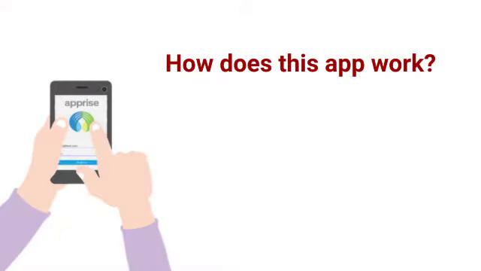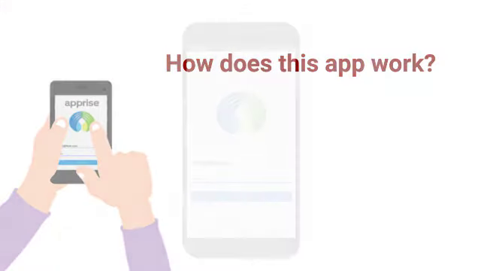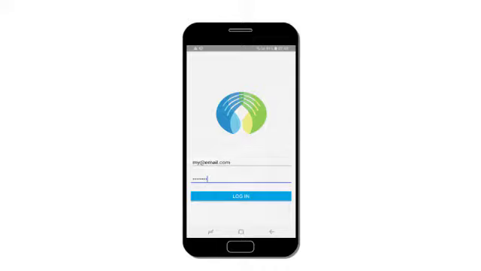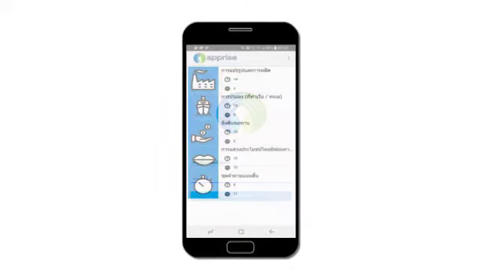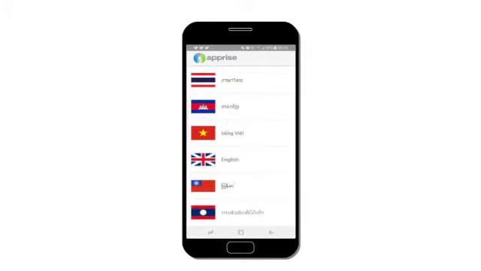How does this app work? Step 1. The frontline responder downloads the app on his smartphone. The app will offer several screening questionnaires in different languages. Step 2. When approaching the potential victim, the frontline responder selects one questionnaire and shows the app to the potential victim. Step 3. The potential victim selects his language by clicking on a flag representing his country or ethnic group.